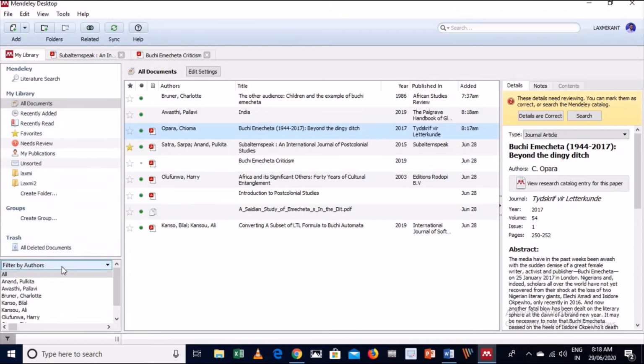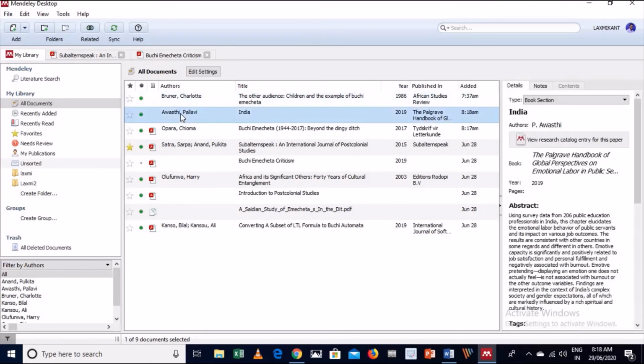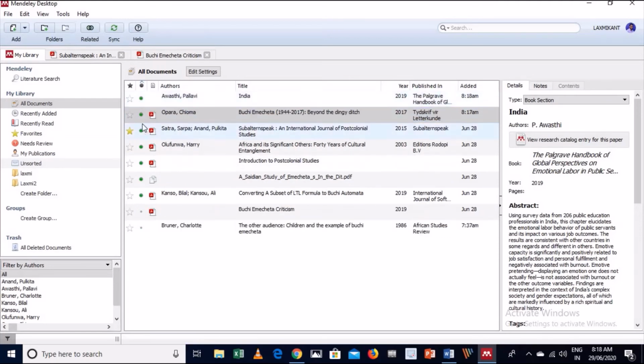This is again the best use of this software. In this section you can filter this library with the help of this option. You can filter by author, this is the default. You can search various works with the help of author, keyword, tags and publications. You can also see various things. For example, these green dots mark an item as read. If I mark unread, you can see this shows mark as unread. Suppose I click, it means I have read that material. So this is how you can use this software.